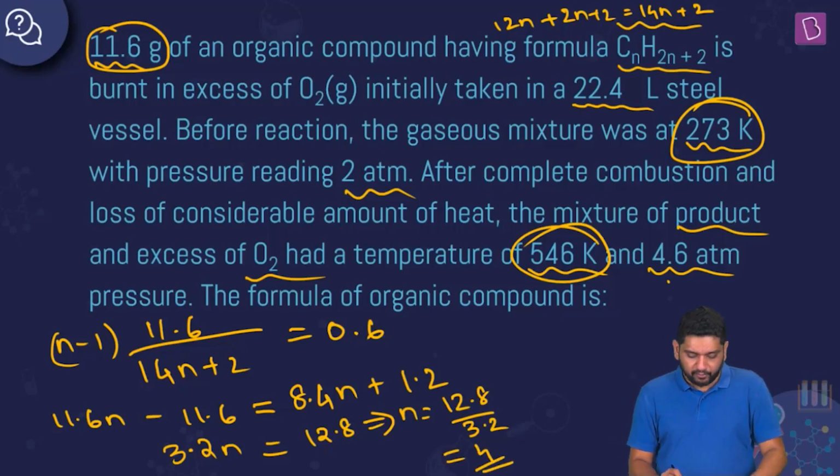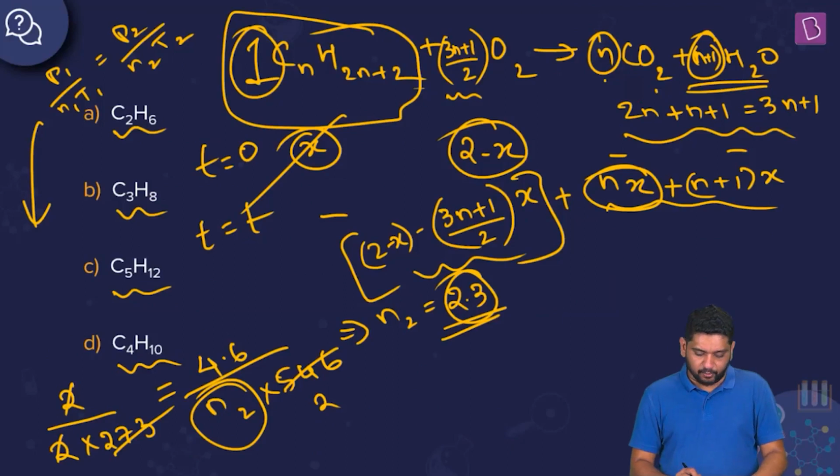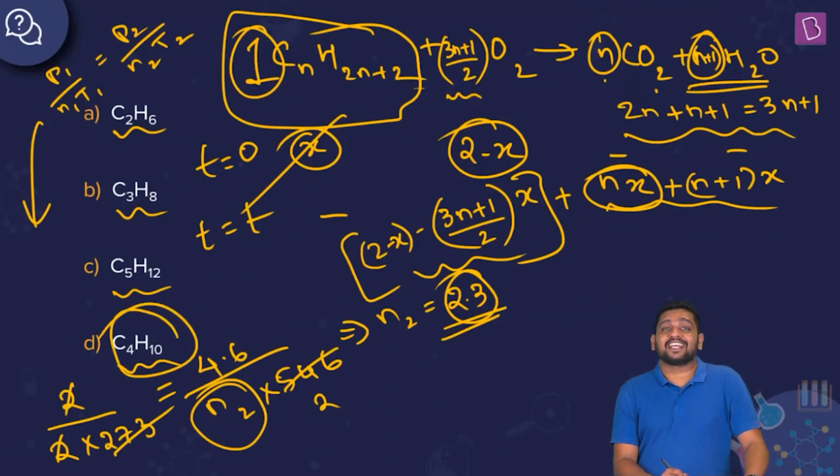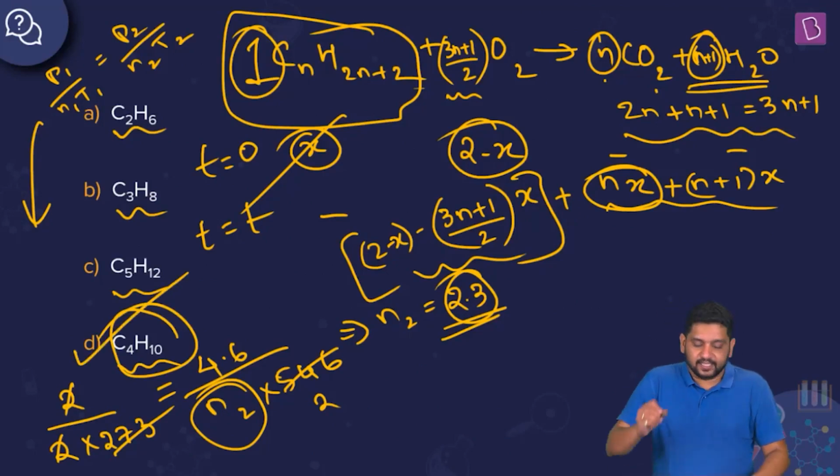Now what did we have to find out? What is the hydrocarbon? Obviously, it is CnH2n+2, C4H10, right? So our final answer is option D.